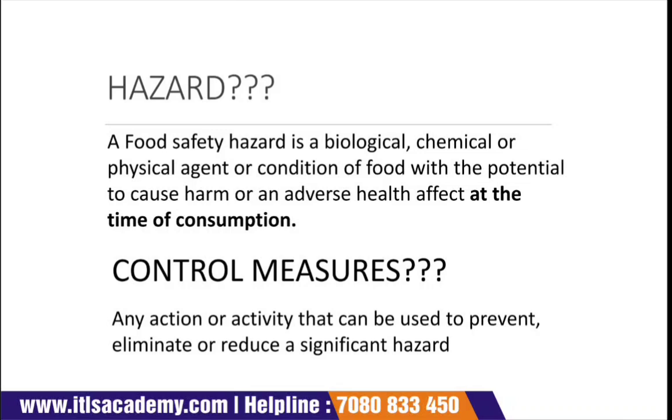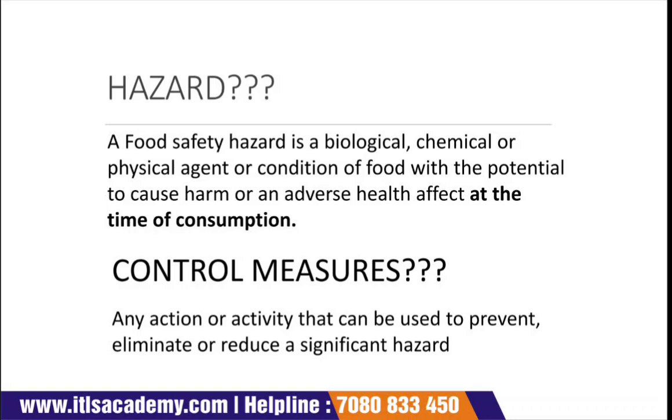Apart from foodborne illness, they may also make food unacceptable for human consumption. For example, if drops of detergent get incorporated in the food, it will deteriorate the quality of the food.